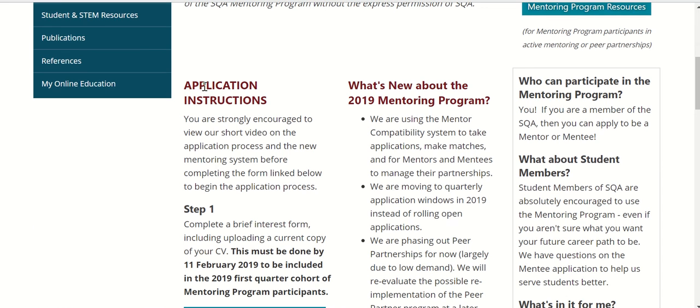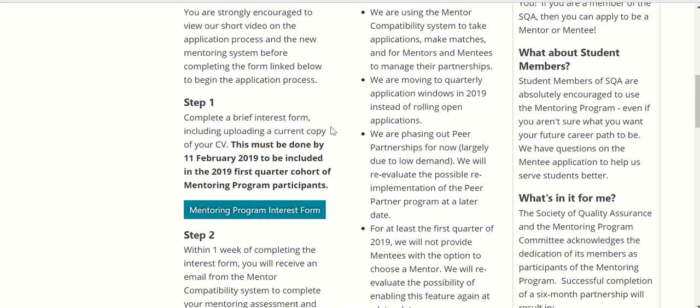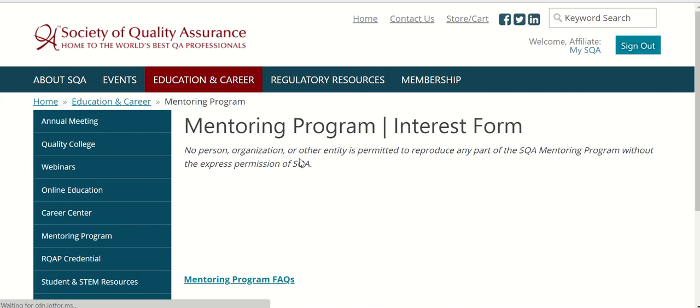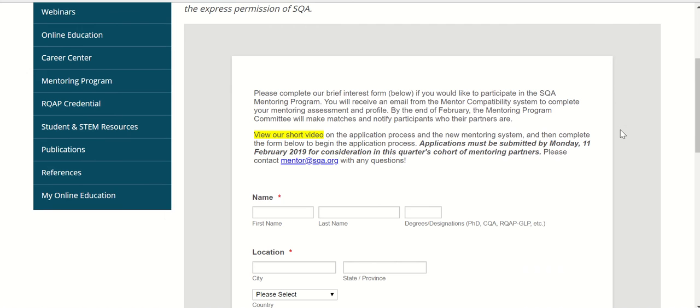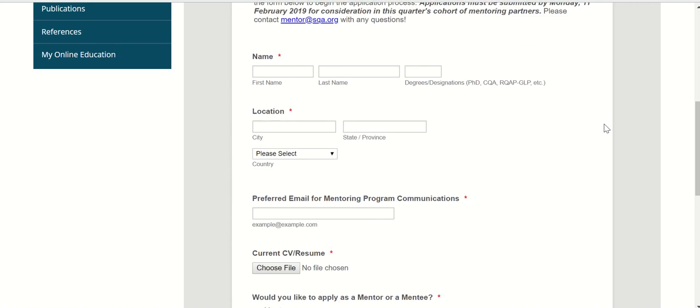When you follow the instructions under application instructions, there are 3 steps. And the first step is the one that you have immediate control over, which is completing the mentoring program interest form. When you click on that form, it will take you to a page where you will complete a very brief amount of information.